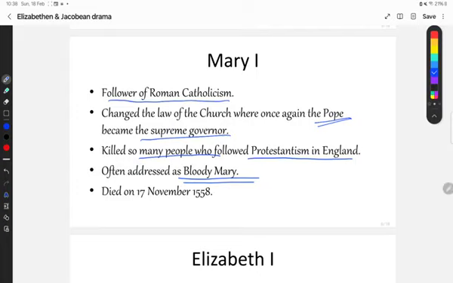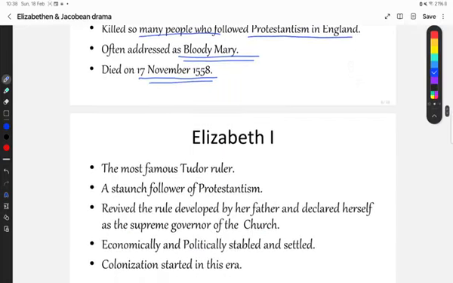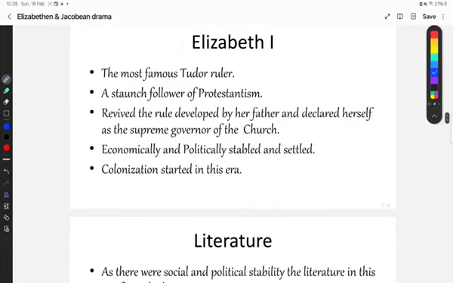This is also a question which is asked very often: which Tudor ruler is addressed as Bloody Mary? So the answer would be Mary the First. And Mary the First died on 17 November 1558. And now we come to our point of discussion, that is Elizabeth the First.